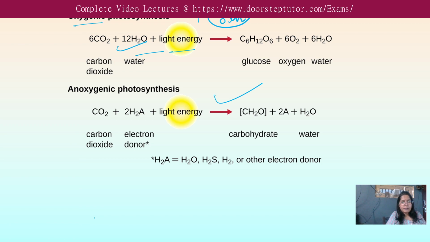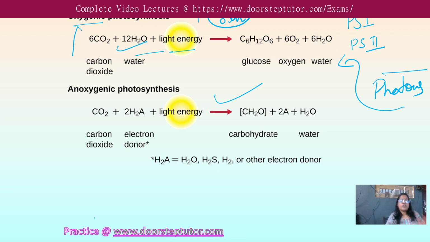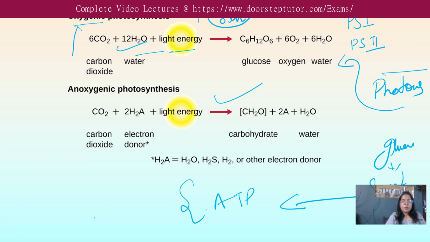Oxygenic means it produces O2. So in this reaction the water is taking part, carbon dioxide is there, and the light energy by which the photons are coming. These photons, with the help of light energy, come on the particular photosystem. Let us say photosystem first; we will discuss photosystem second in our next slide. In this way they are generating glucose, and the process also leads to generation of ATP. So this is the process of the oxygenic.